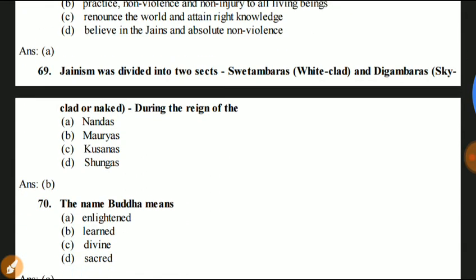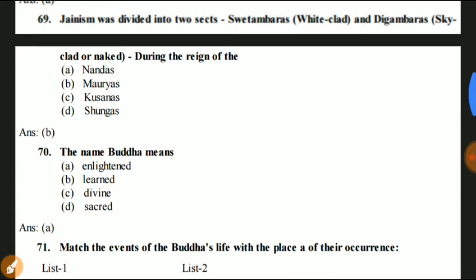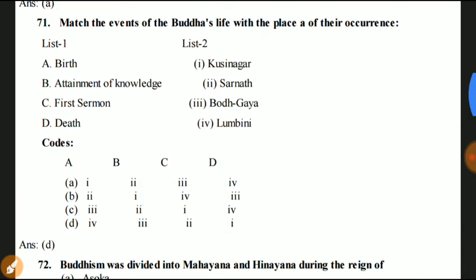Next question number 69. Jainism was divided into two sects, Svetambars, white-clad, and Digambars, sky-clad and naked, during the reign of the Nandas, Maurya, Kushans, and Sungas. Answer is B. Maurya. Question number 70. The name Buddha means enlightened, learned, divine, sacred. Answer is A. Enlightened.